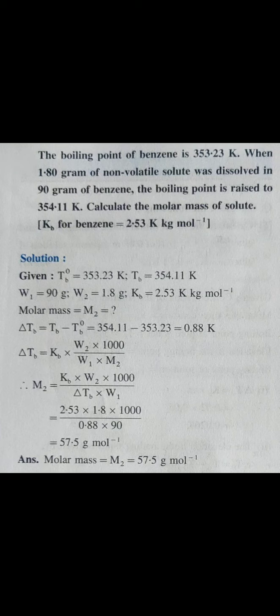Using this value, we have to calculate the molecular mass. Delta TB is equal to Kb into W2 into 1000 divided by W1 into M2, that is M2 is equal to Kb into W2 into 1000 divided by delta TB into W1. Substituting the values, we get 2.53 into 1.8 into 1000 divided by 0.88 into 90.